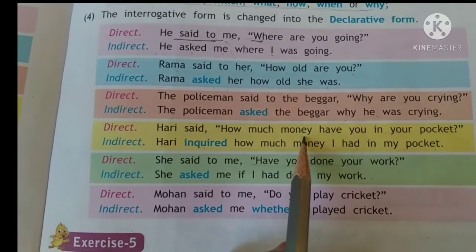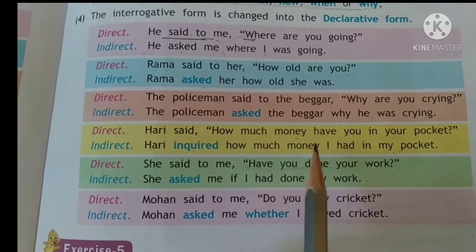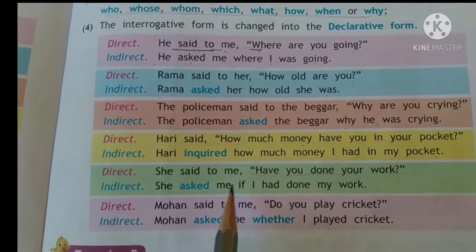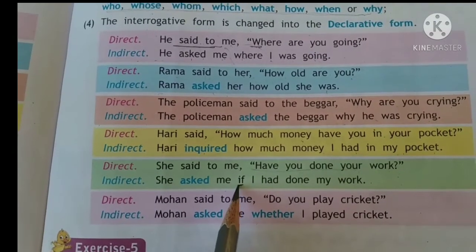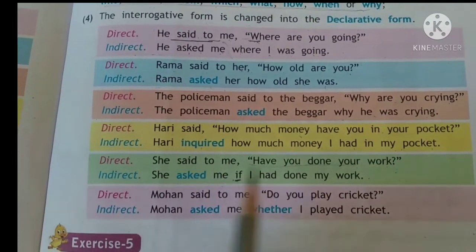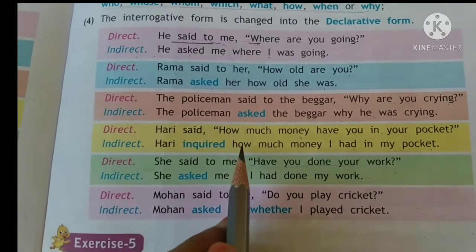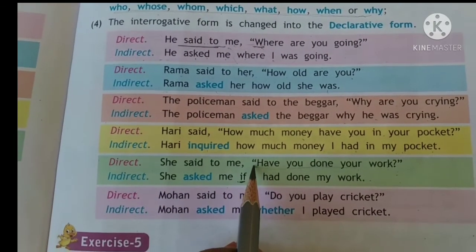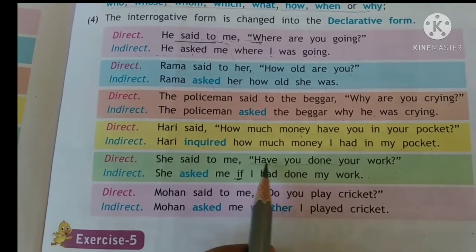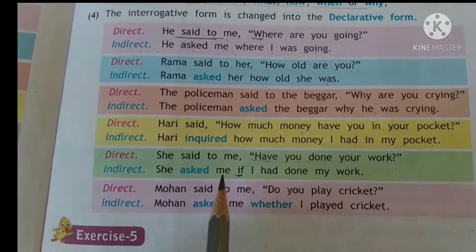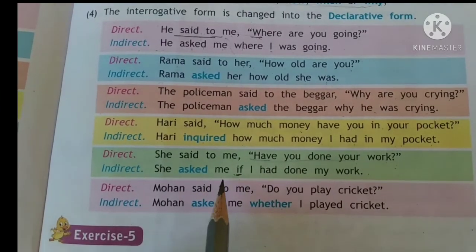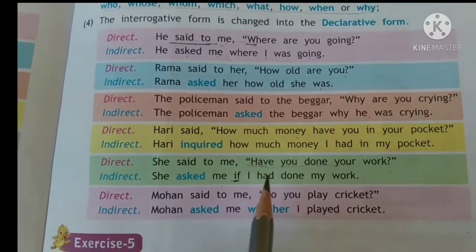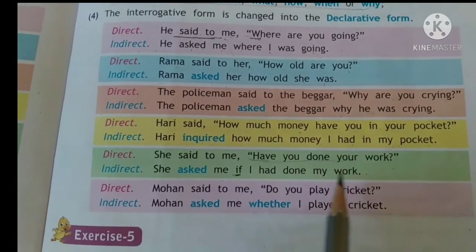In such a case, when the answer to the question is yes or no, we write if or whether to join both the sentences. This is not starting with a WH word. Have is a verb. So here we join both the sentences with if, or sometimes whether. I had done my work.